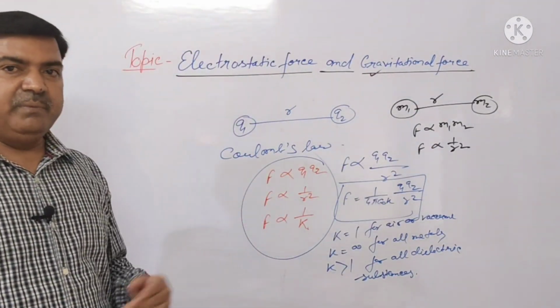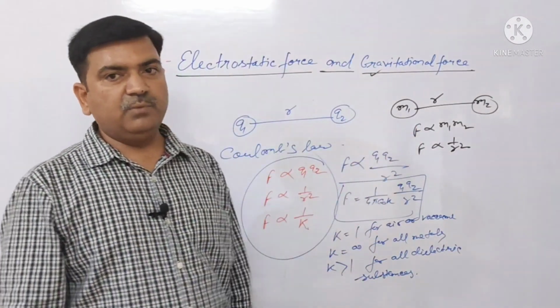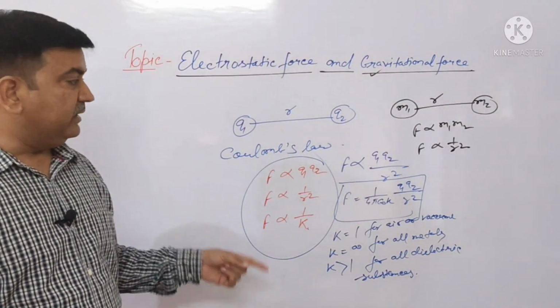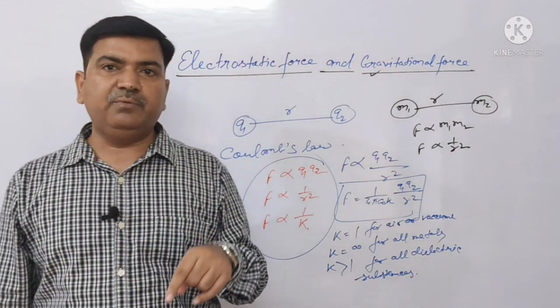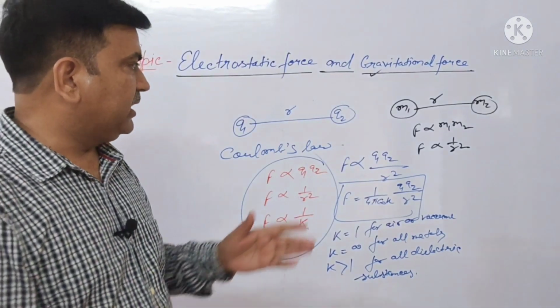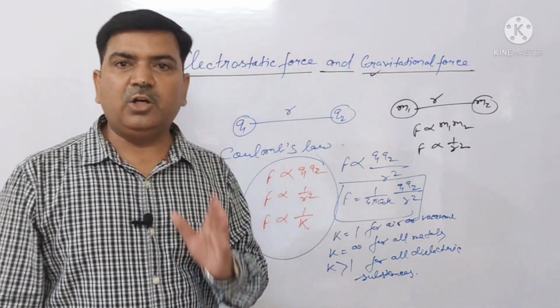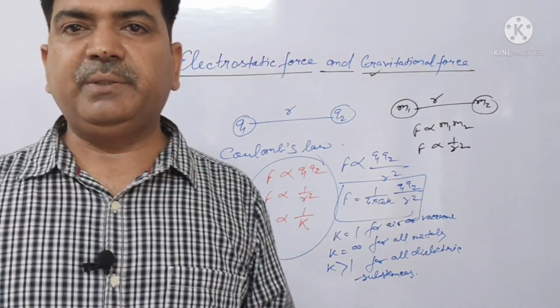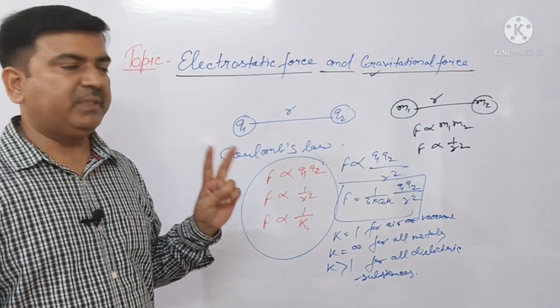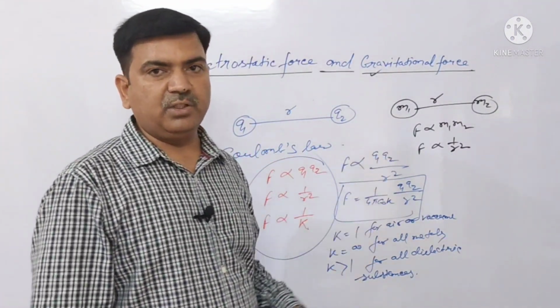But what is the difference between the electrostatic force and the gravitational force? The electrostatic force depends on the medium between the two charges. But the gravitational force is independent of the medium present between the two massive particles. This is the big difference between the electrostatic force and the gravitational force.